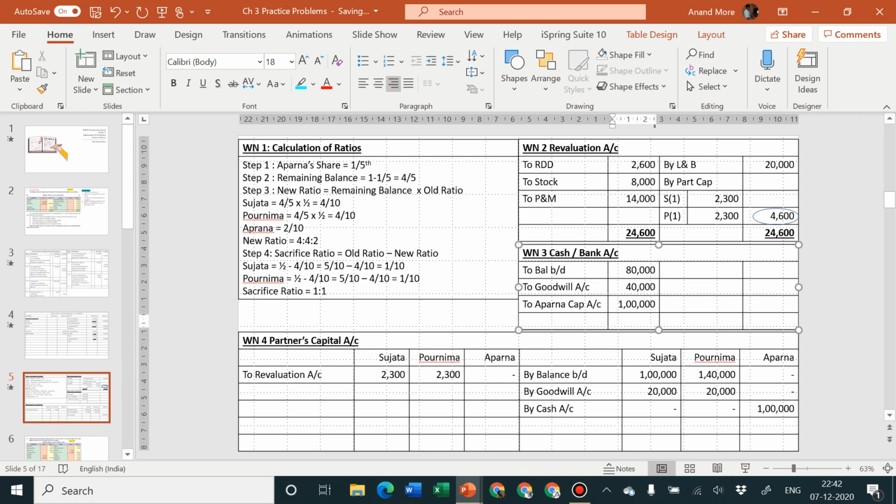Let us take the total of cash or bank account. 80 plus 40 is equal to 1 lakh 20. 1 lakh 20 plus 1 lakh is equal to 2 lakh 20. So it will be 2 lakh 20,000. And then we are going to call it as by balance carried forward. The amount is obviously 2,20,000.